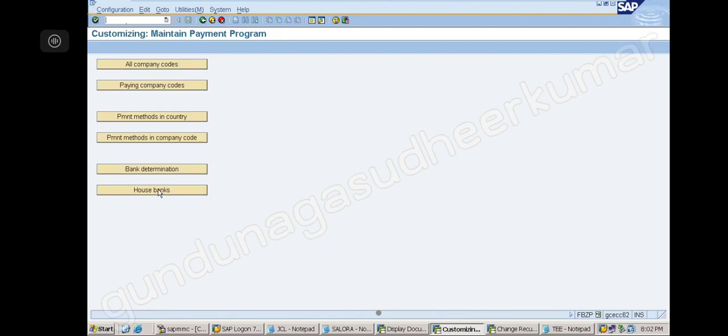Bank we have already completed, the same step, but note down as step number 5. Step number 6 is bank details. So what is the third one? Third one is paying company codes.